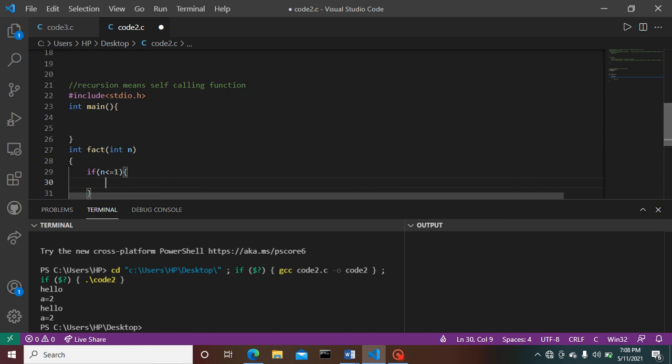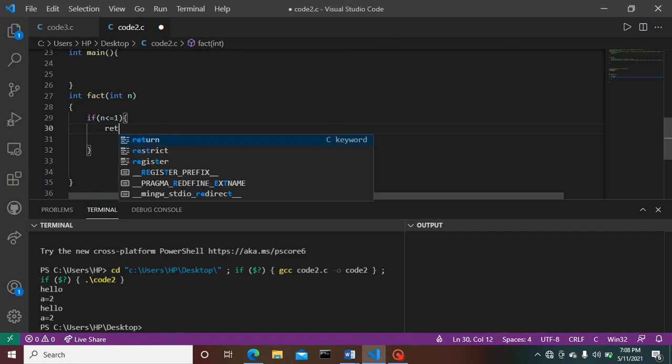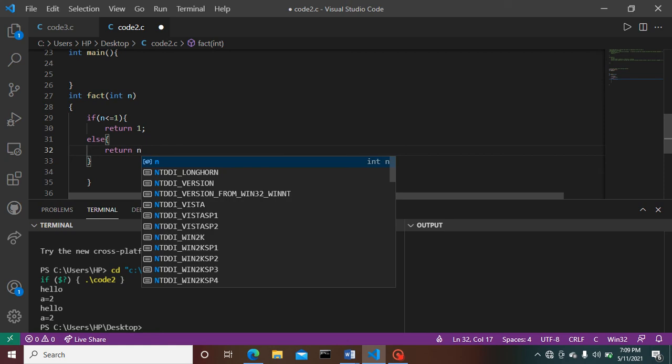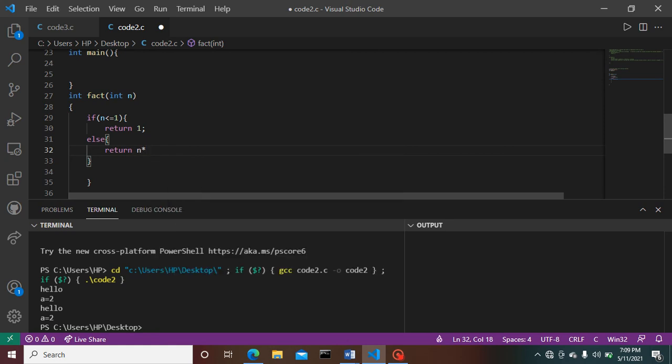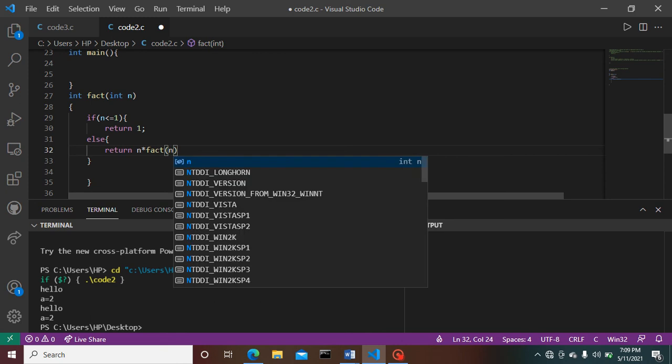Enter. return 1, else, return n multiply n, fact, n minus 1.